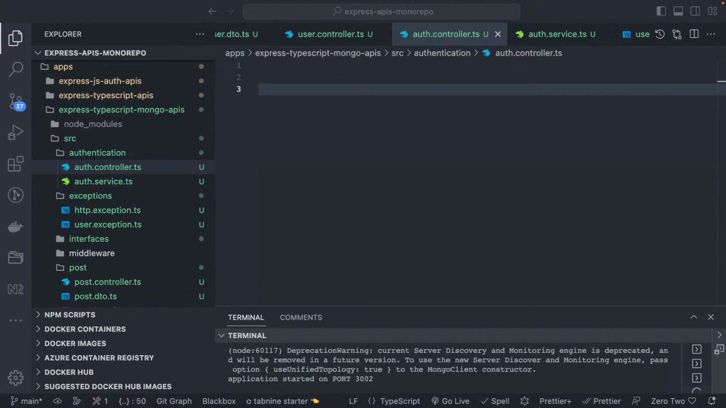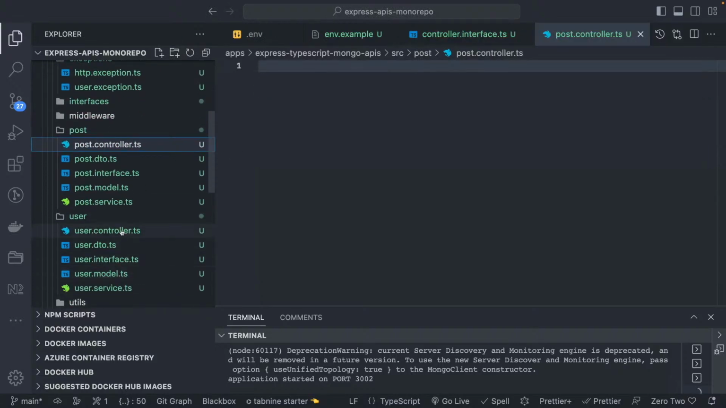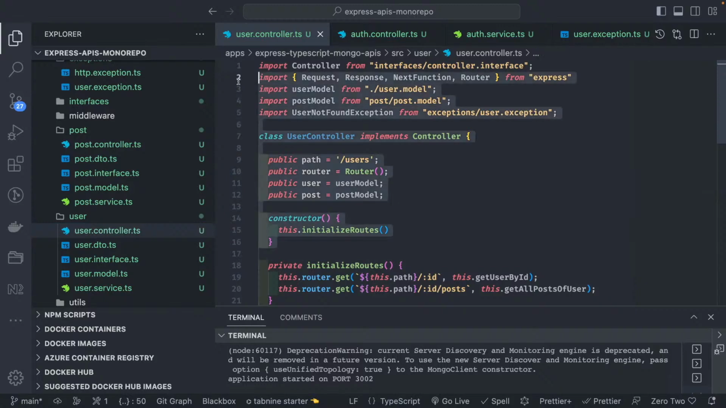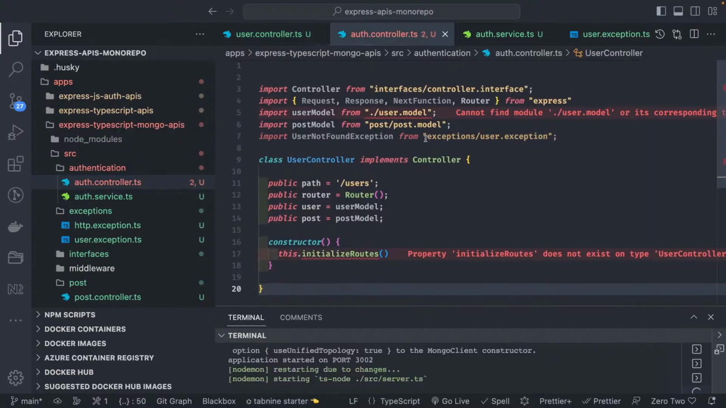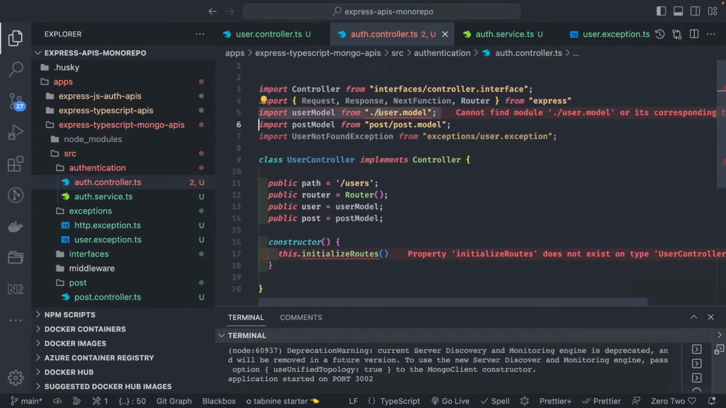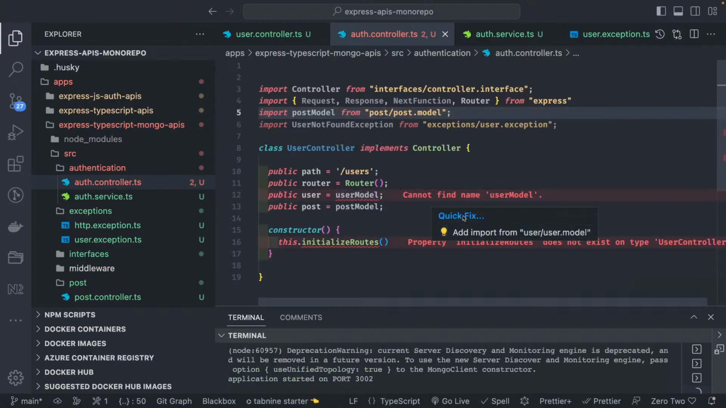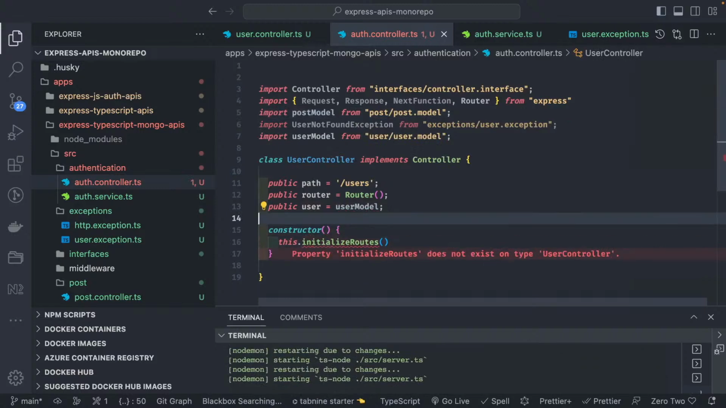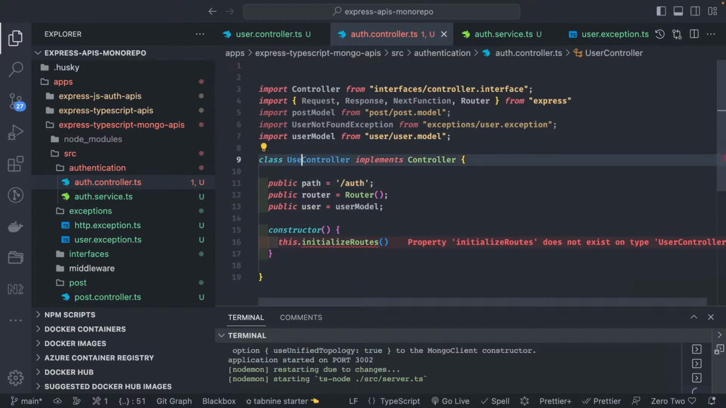So now let's create auth controller and auth service. So the controller will be created in the same way we created the user controller. So I will copy some of the things from here. So here this is our auth controller. Initialize routes. Here we are going to use the user model. Post model we don't need, and here the route will be auth. This is going to be the auth controller.